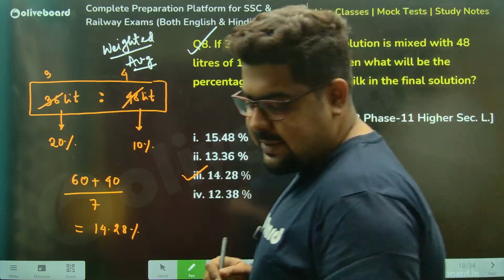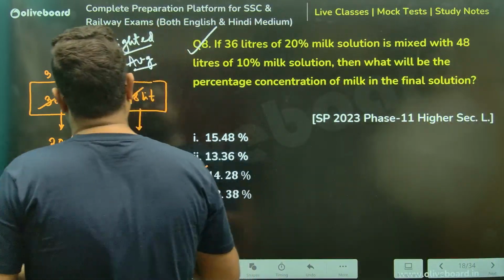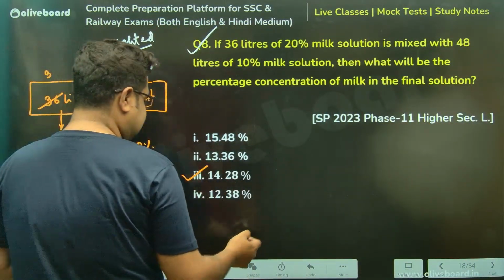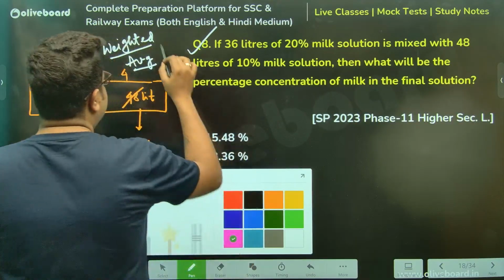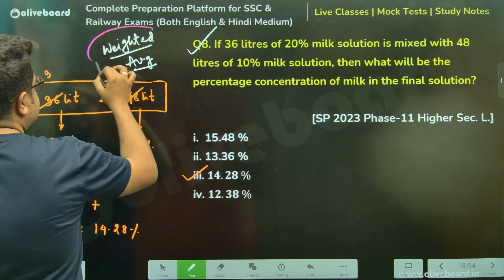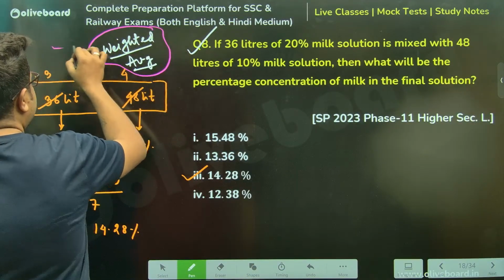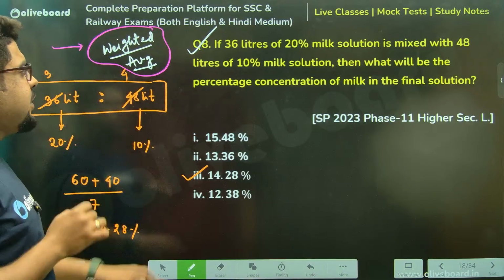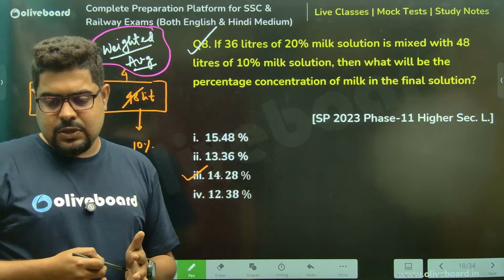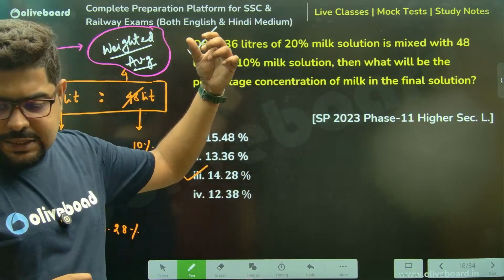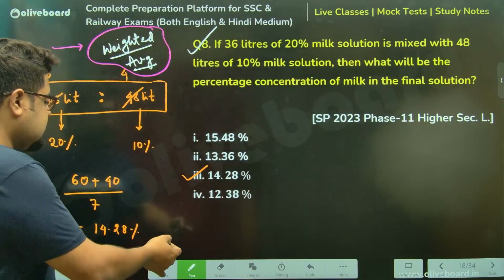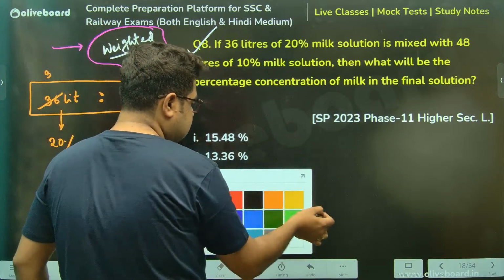Now the question, sir, what if this does not come to mind? Because it might so happen that it did not strike us when we were solving the question, if we get this in our exam. So in that case, we'll go by allegation. Sir, how to do it? By allegation. So again, don't worry.